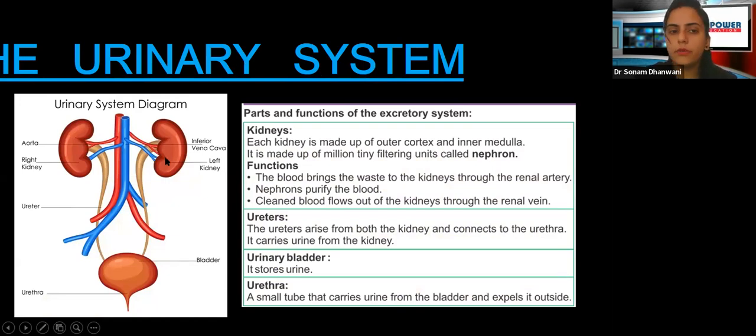Now we are talking about the urinary system. The main part of today's chapter is the urinary system. Now first let's see what the urinary system comprises of.